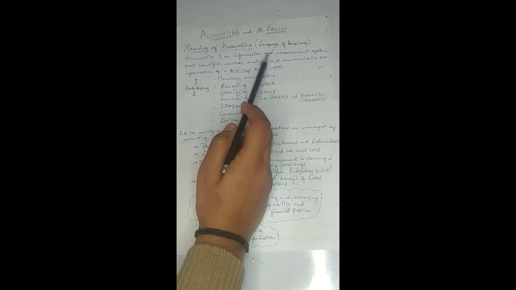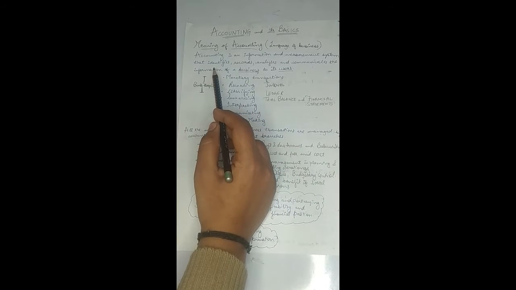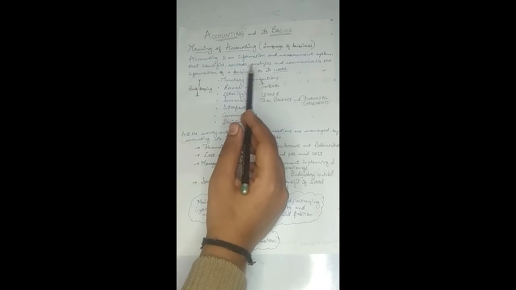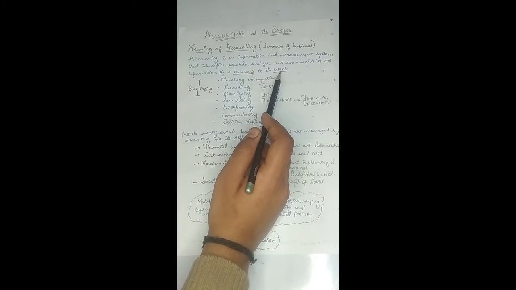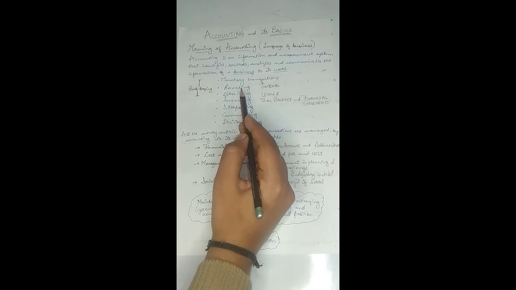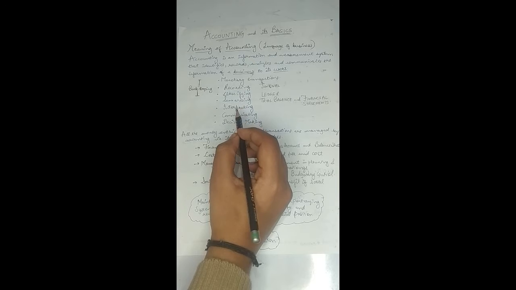Right? So accounting is an information and measurement system that identifies, records, analyzes, and communicates the information of a business to its users. There are a number of users of accounting information. There are creditors, there are suppliers, there are customers, there is government. There are investors also, right?